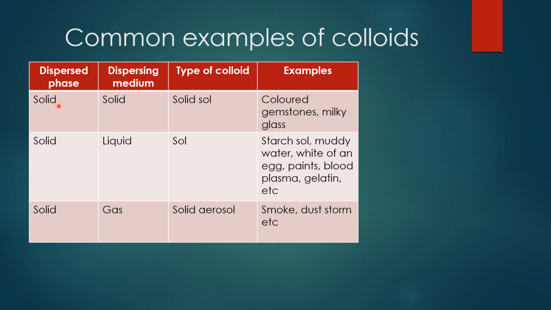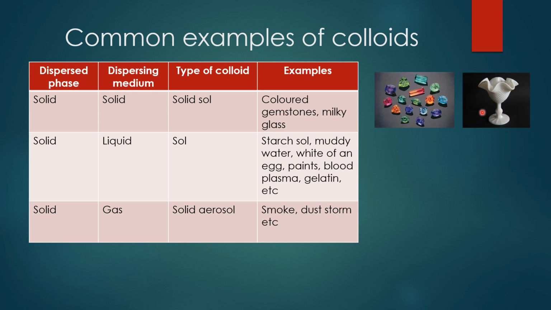Dispersed phase is solid and dispersing medium is solid. What is the type of colloid? Solid sol, that is colored gemstones, milky glass. So this is colored gemstones, this is milky glass. Now coming to the next one, solid in liquid. Type of colloid is sol. Examples: starch sol, muddy water, white of an egg, paint, blood plasma, gelatin, etc. This is white of an egg.